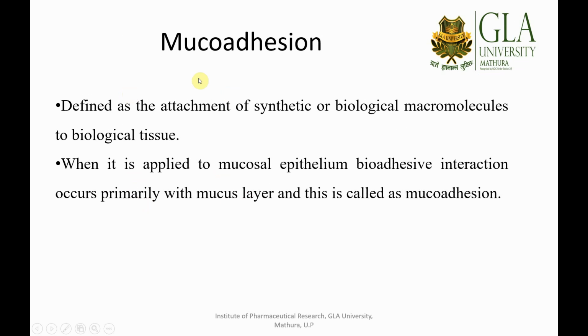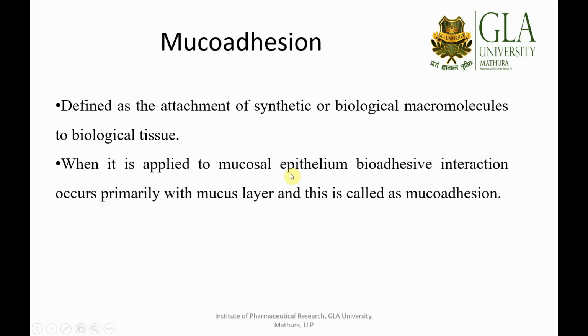Now we will see what mucoadhesion actually is. It is defined as the attachment of a synthetic or biological macromolecule to a biological tissue. But you should be very much aware that we are only concerned with mucoadhesion, which is a reversible process. If irreversible binding is there, it may lead to some serious consequences. So we need to make a formulation which binds reversibly to the mucous membrane, rather than trying to make a permanent binding system.